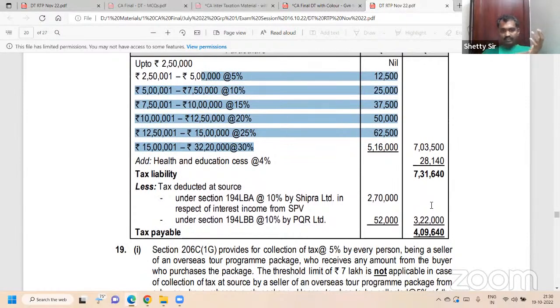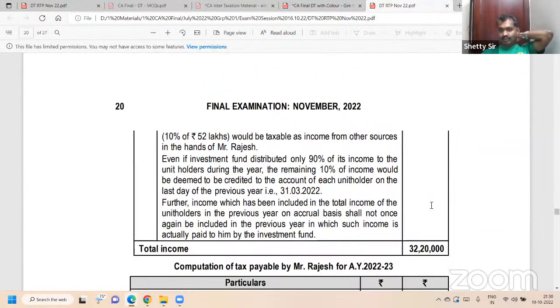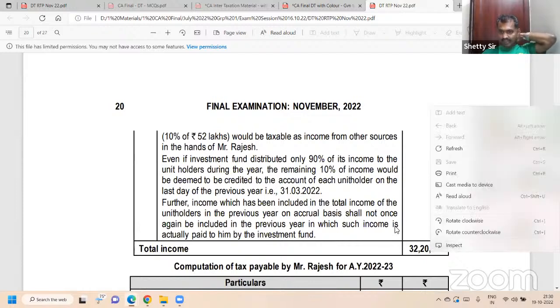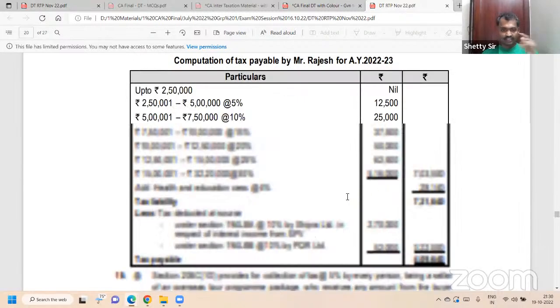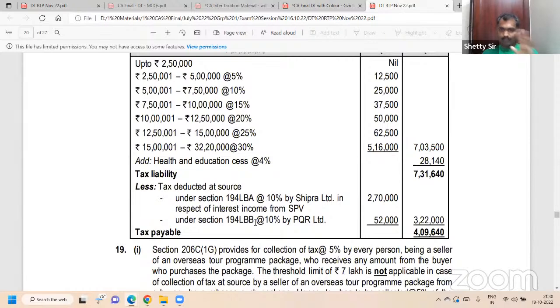TDS under 194LBA and LBB is 10%. Whatever income you have, there is TDS; if there is no income, there is no TDS. Common sense: dividend is not income, so there is no TDS; interest is income, and on this it is 10%. 32,20,000 into 10% is 3,22,000, less TDS under 194LBA and LBB. The total is 4,09,640. Understood?